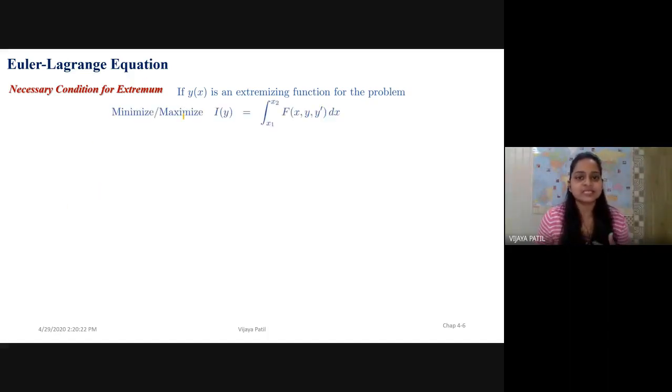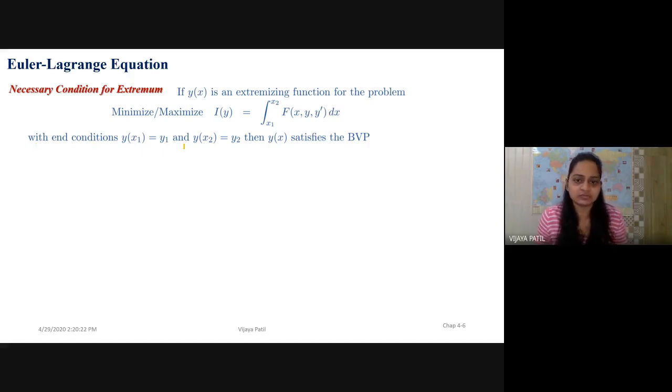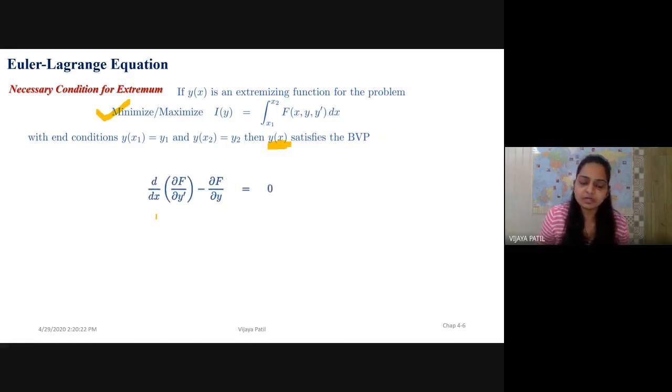If y of x is an extremizing function for the problem of minimizing or maximizing I of y, the integration from x1 to x2 of f of x, y, y dash dx, with the end conditions as we have defined, then y of x, the extremizing function for this particular problem, satisfies the boundary value problem: d upon dx of dou f upon dou y dash minus dou f upon dou y equals 0.